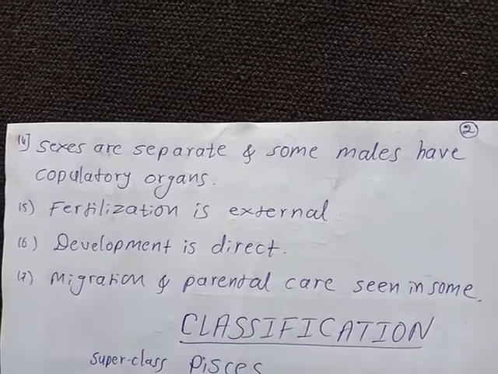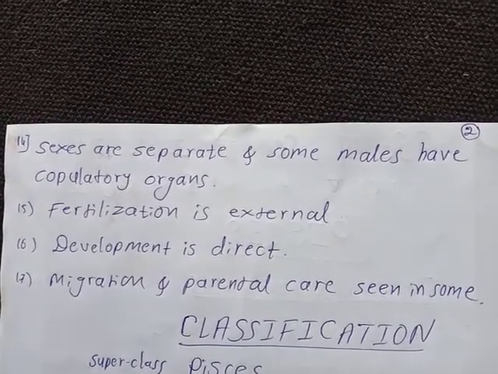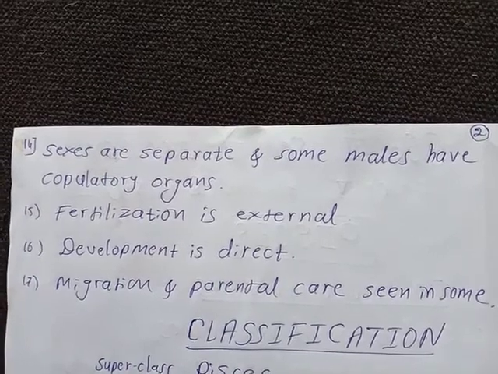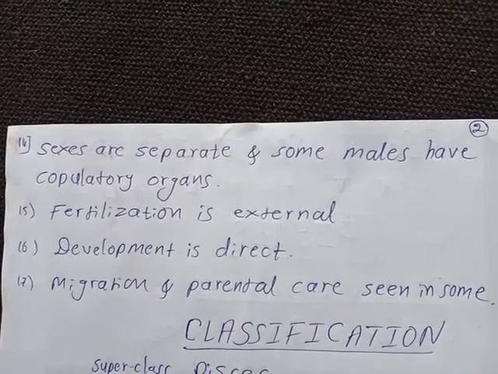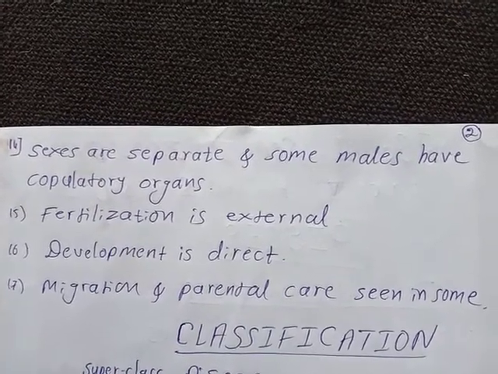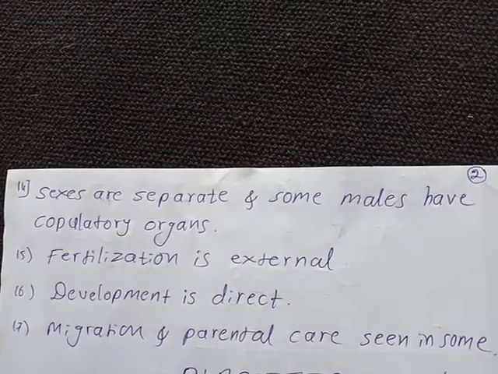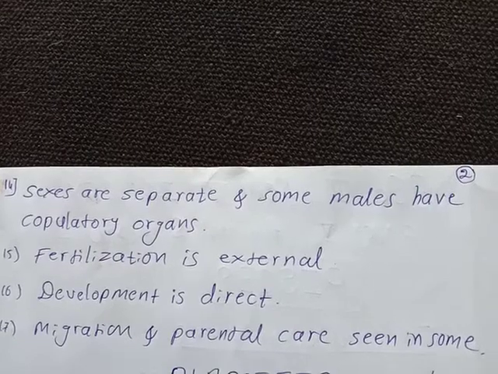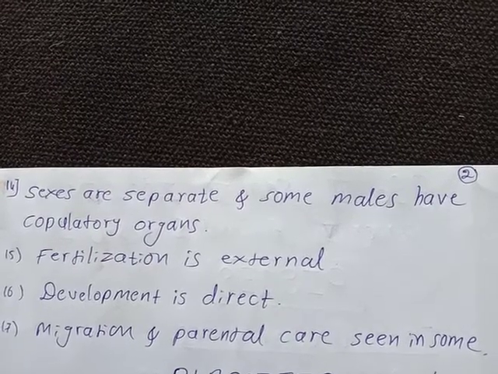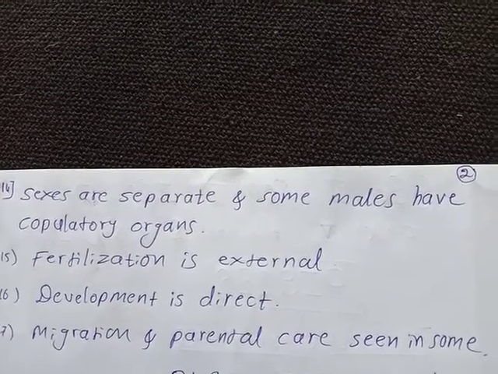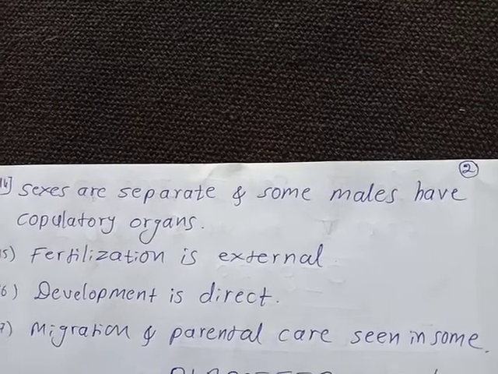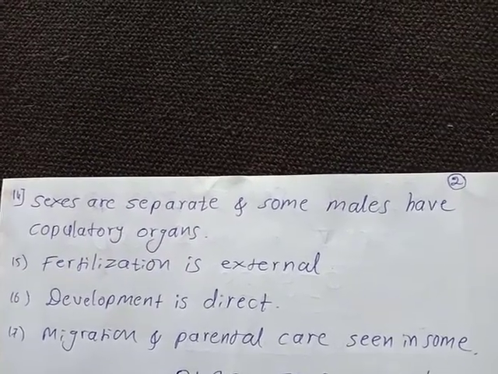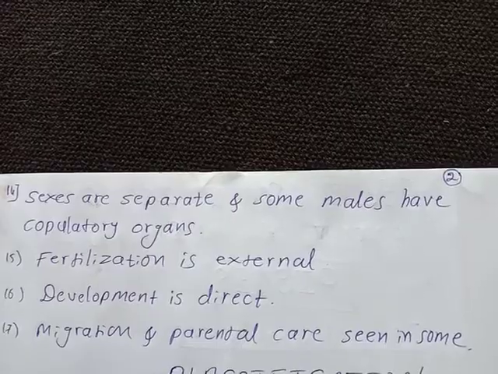Sexes are separate, and some males have copulatory organs. Fertilization is external. That means the fertilization takes place outside the body. Development is direct. Migration and parental care seen in some fishes.